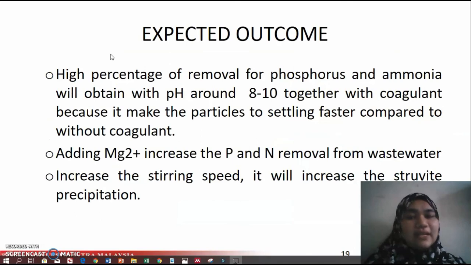So lastly, the expected outcome: a high percentage of removal for phosphorus and ammonia will be obtained with pH around 8 to 10 together with coagulant, because it makes the particles settle faster compared to without coagulant. And also adding Mg2+ increases the P and N removal from wastewater. And also lastly, increasing the stirring speed will also increase the struvite precipitation.